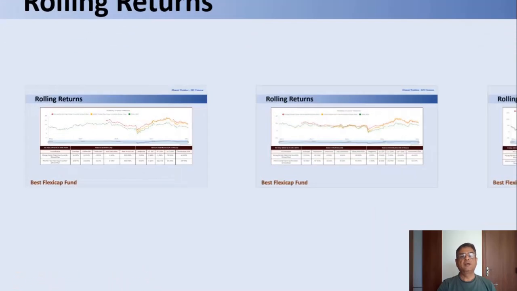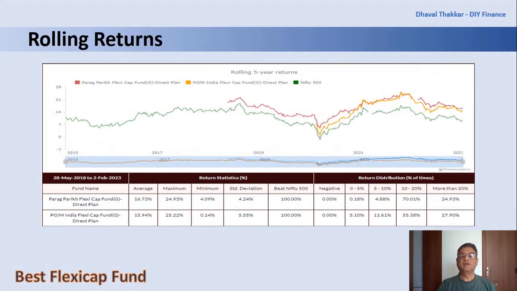Firstly, let's see the 5-year rolling returns. From the graph, it is evident that both the funds have been able to beat their index 100%, but PGIM India Flexicap fund is having more volatility. Now let's see the 3-year rolling returns.